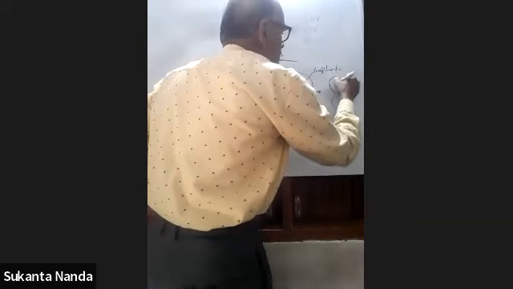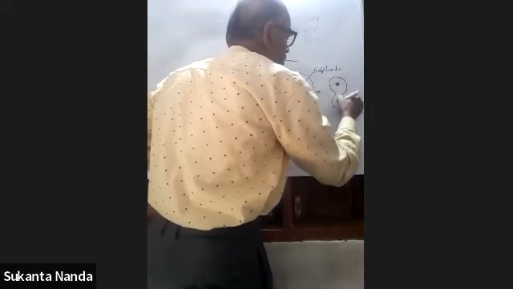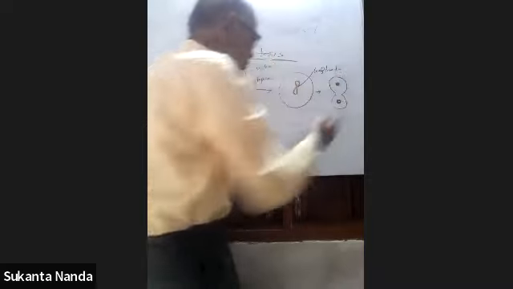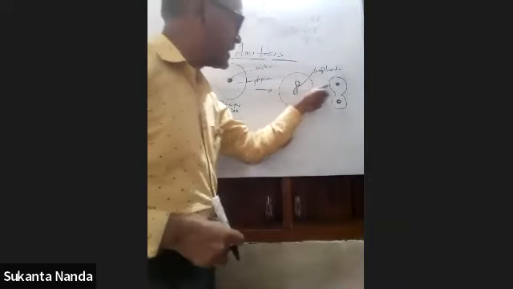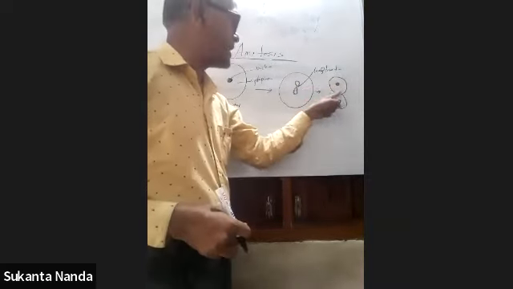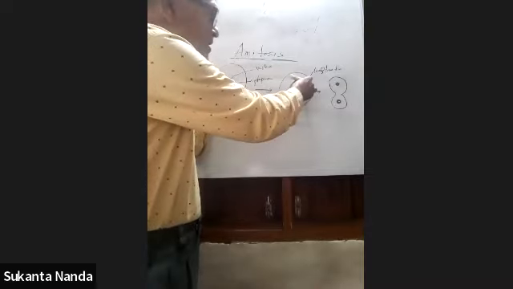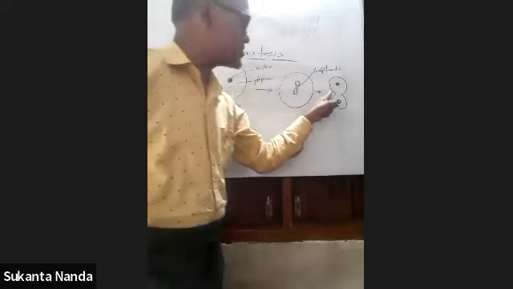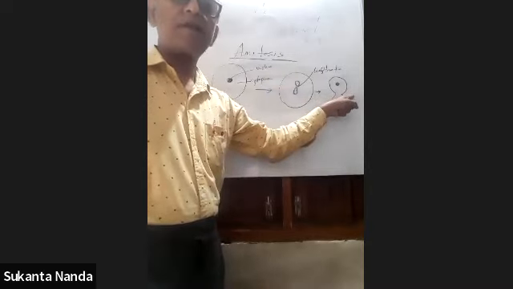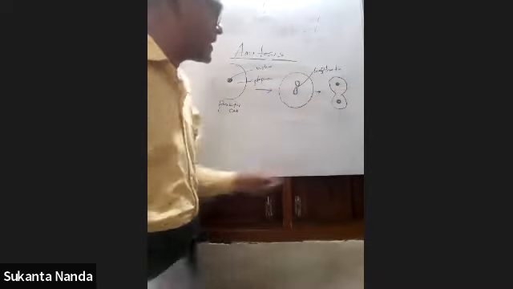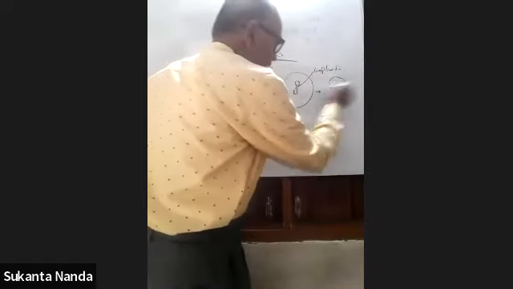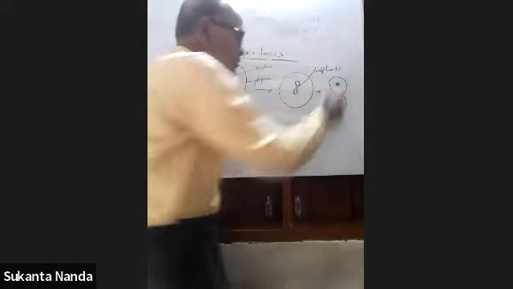Here is a nucleus. Then in the cytoplasm, you see that there is a constriction. First, constriction in the nucleus occurs. After that, constriction in the cytoplasm occurs. So in that case, you see two nuclei.